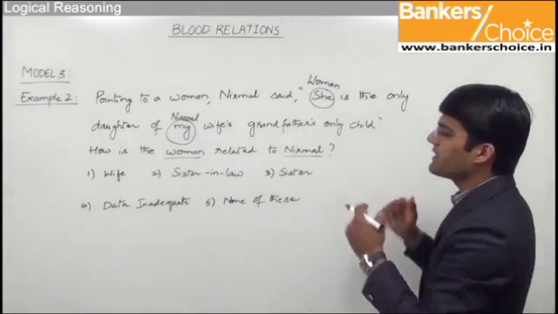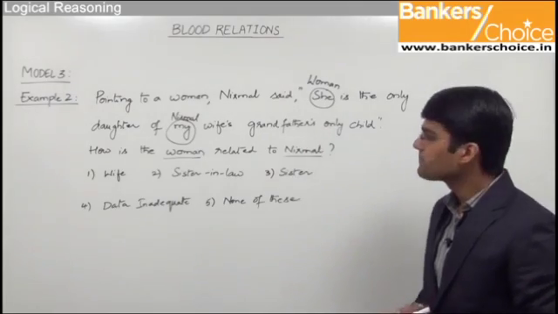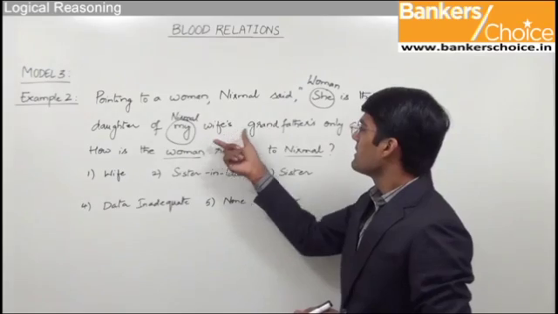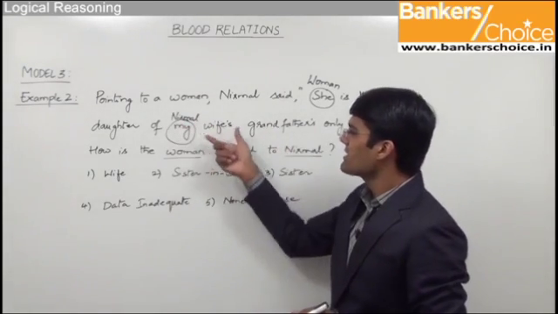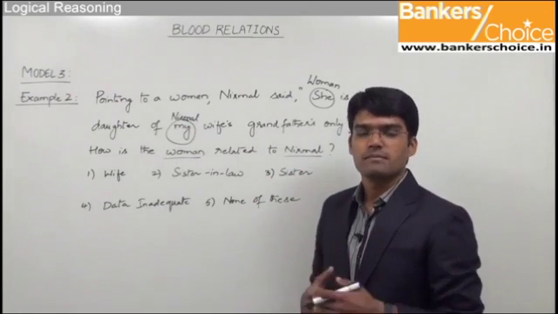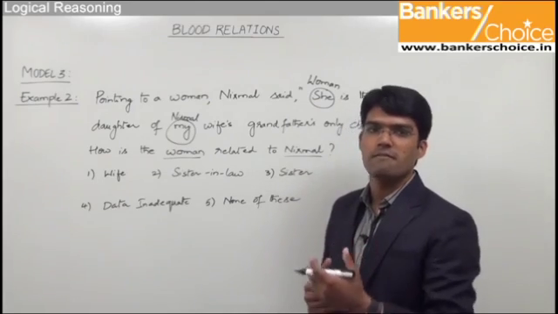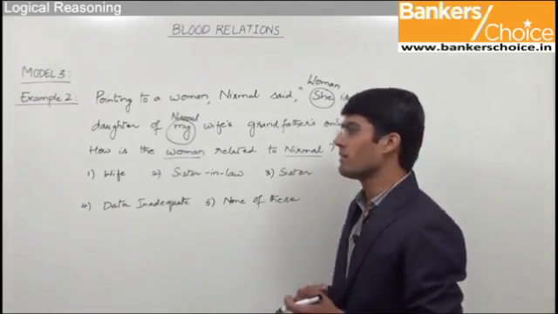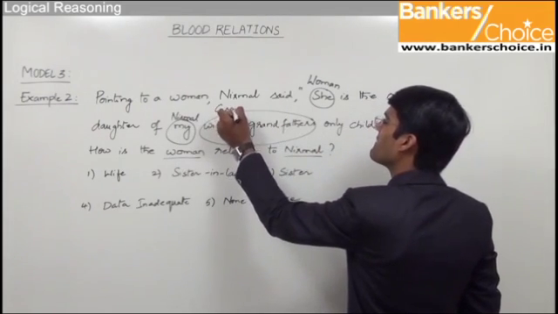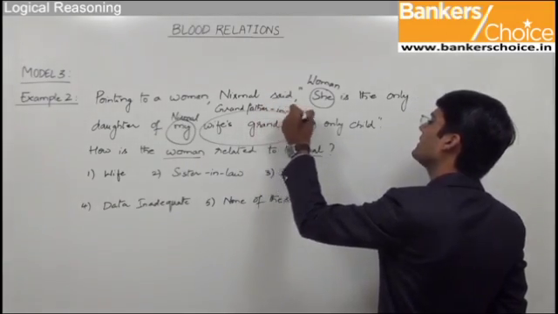Now let us try to cut it short and understand the relationship between woman and Nirmal. Let us start from this point. Nirmal's wife's grandfather. So Nirmal's wife's grandfather can be taken as Nirmal's grandfather-in-law. It is similar to father-in-law. Wife's father is father-in-law, so wife's grandfather should be treated as grandfather-in-law.